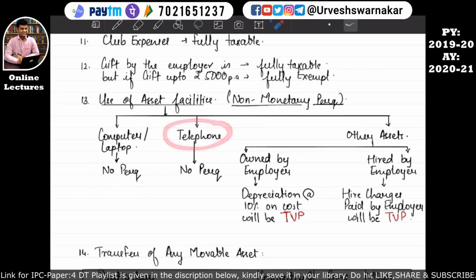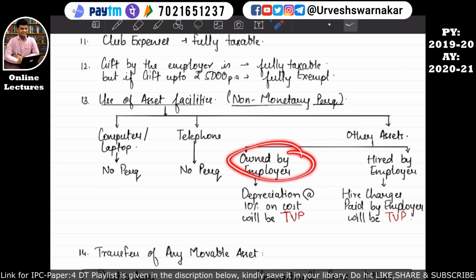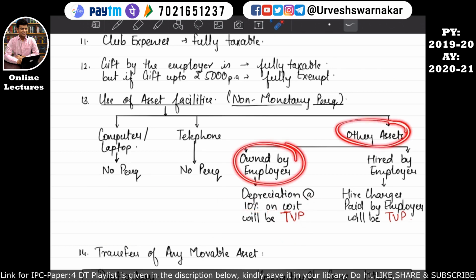Similarly, if the asset is a telephone, it will not be considered as a perquisite. But if any other asset other than the computer, laptop or telephone is used by the employee and such other asset is owned by the employer, then the taxable value of the perquisite will be depreciation at the rate of 10% of the cost of such other asset which has been owned by the employer and such asset is used by the employee.